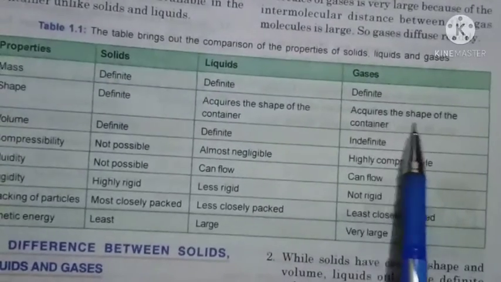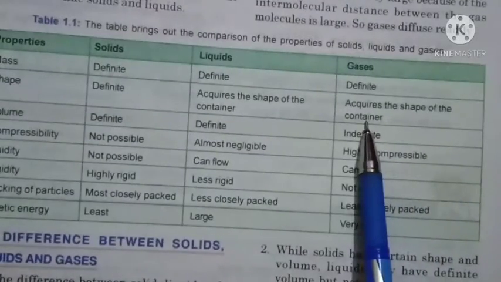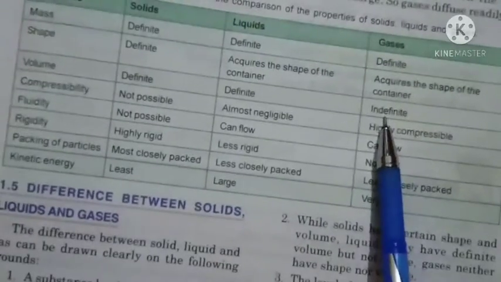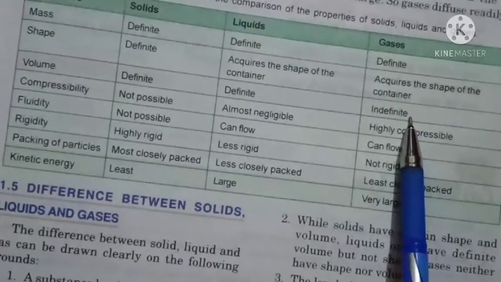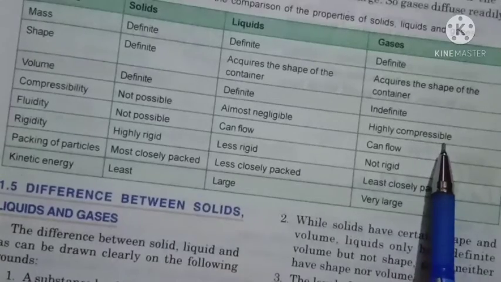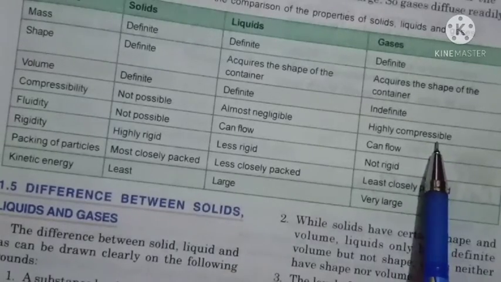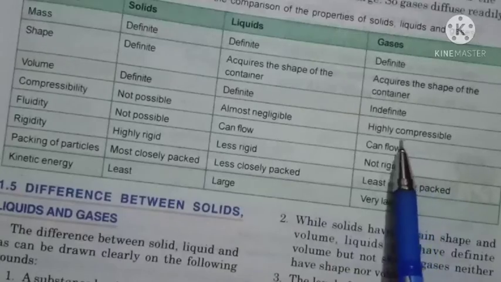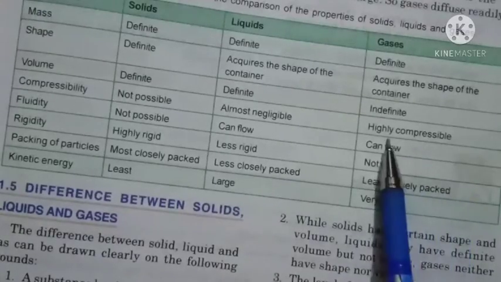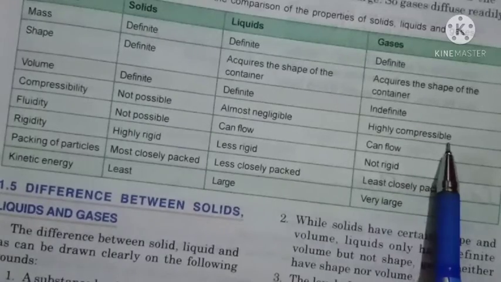Next, in gases, students, you can see gases have a definite mass. They always acquire the shape of their container. They do not have a fixed shape, we can say, and the volume is also indefinite. Next, they have a high compressibility. They have a possibility of high compressibility. Why? Because due to more intermolecular space, the force of attraction is very weak. So that's why they have a high compressibility.